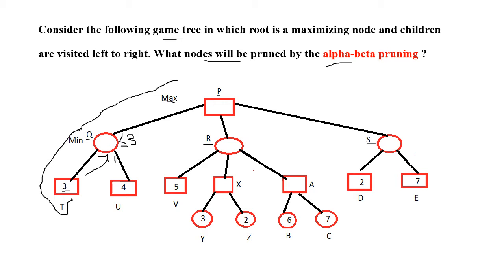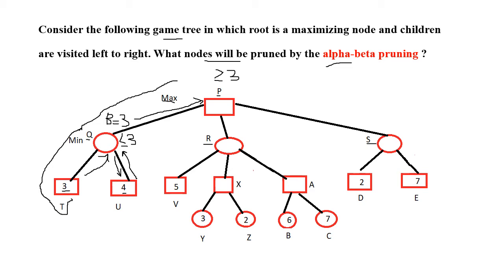So it again traversed this path, got a value 4, and this value is given back. Now we can finalize beta as 3. This min player selects 3 from 3 and 4. This value beta equal to 3 is given back to here. P is a max player. This max player got a value 3. So this P can expect a value greater than or equal to 3.